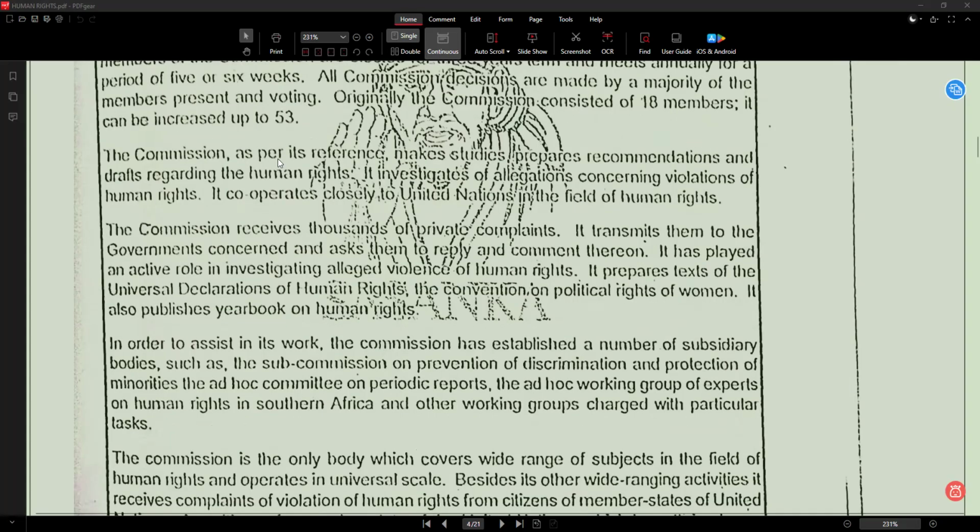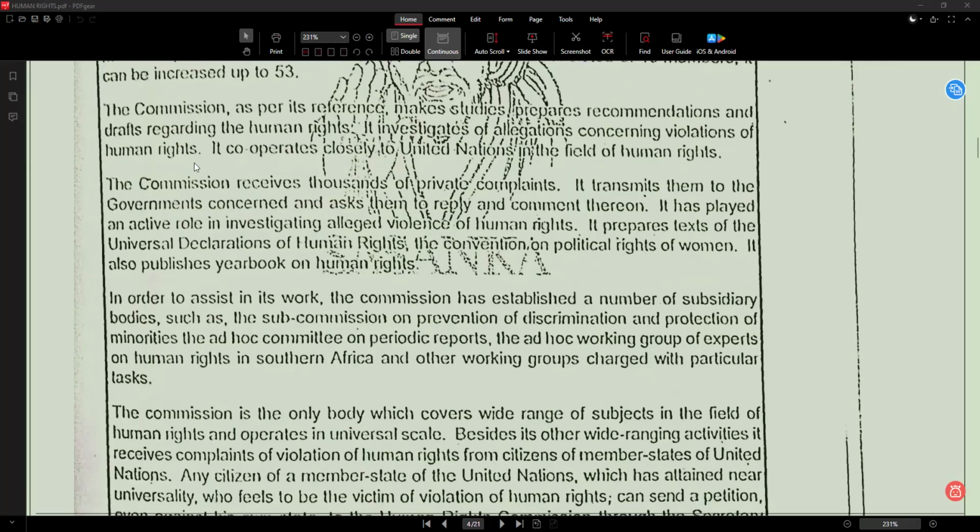Next, the commission, as per its reference, makes studies, prepares recommendations, and drafts regarding human rights. It investigates allegations concerning violations of human rights. It cooperates closely with the United Nations in the field of human rights. So here commission means the group. As per its reference means according to its assigned role.